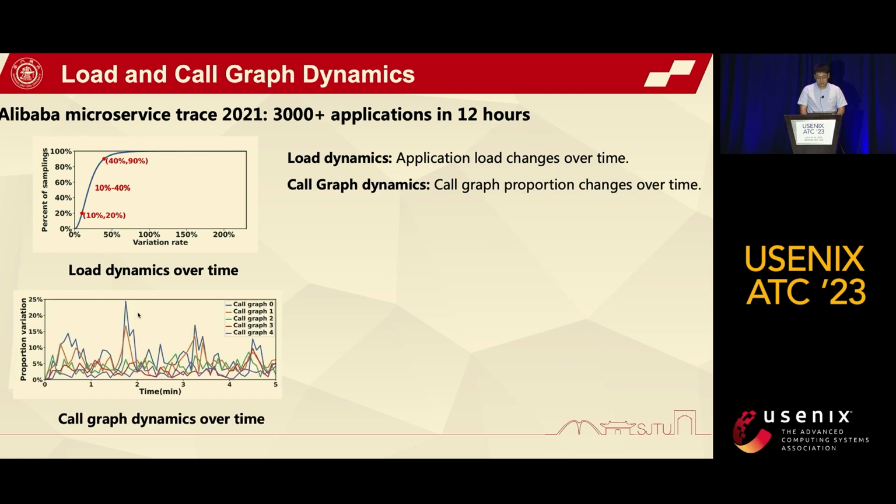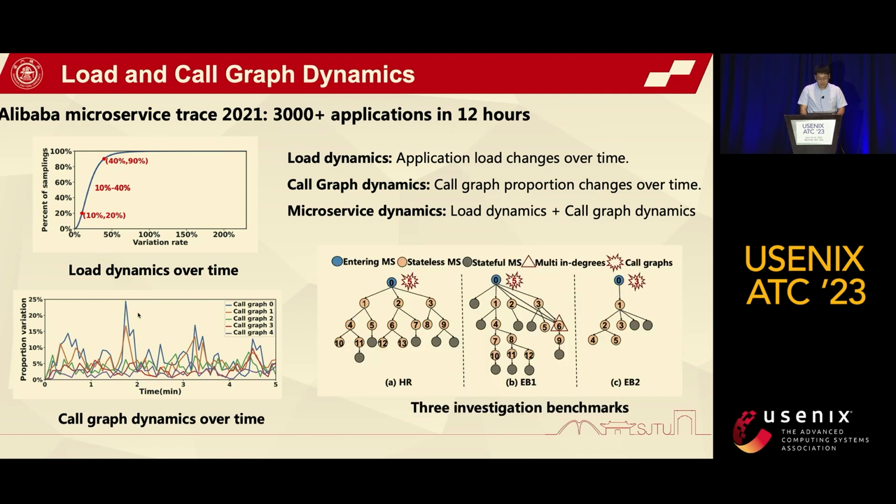We also found some of the top 20 applications have many types of call graphs. This figure shows the call graph proportion variation over time of the top 5 call graphs in the top 1 application. A call graph proportion variation is defined to be the proportion change in adjacent samples. We can observe the call graph proportions change dynamically. Therefore, microservice applications show obvious dynamic load and call graph characteristics. As current benchmarks do not support the dynamic call graphs, we built 3 benchmarks by integrating the call graph patterns of the traces and the actual microservices in the popular benchmark suite.